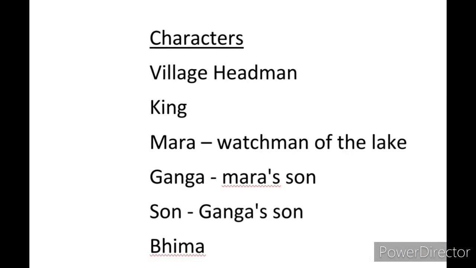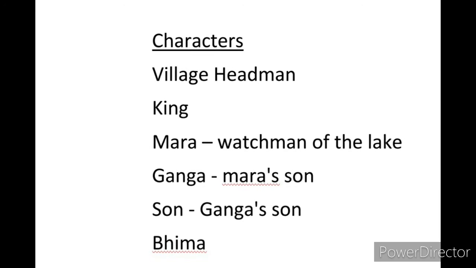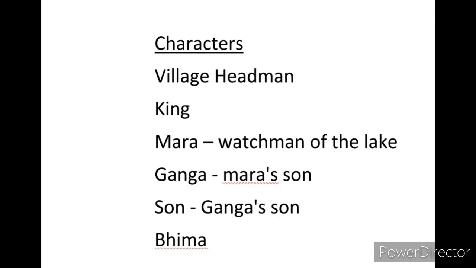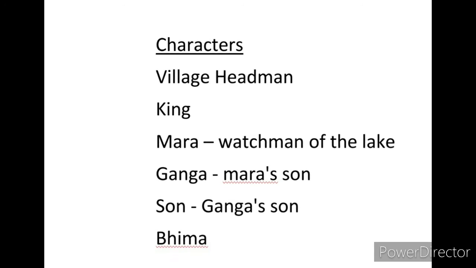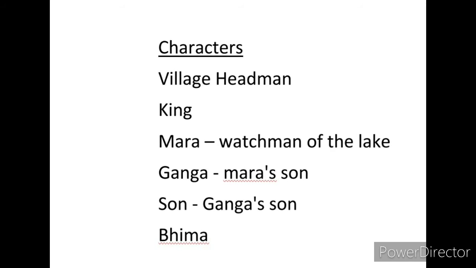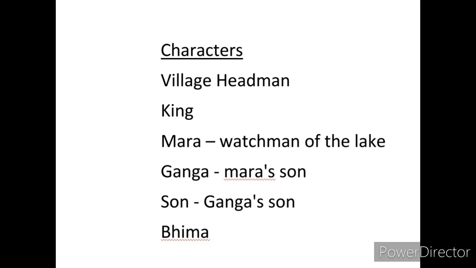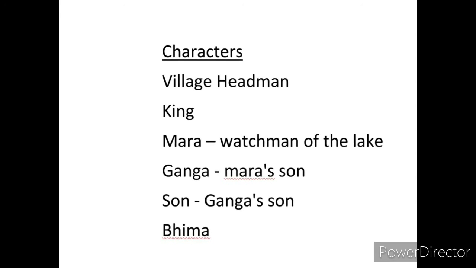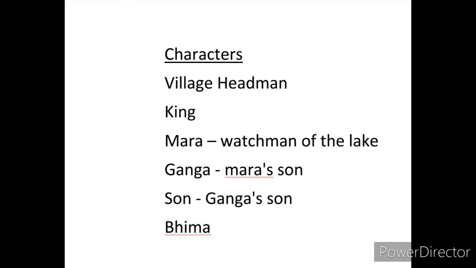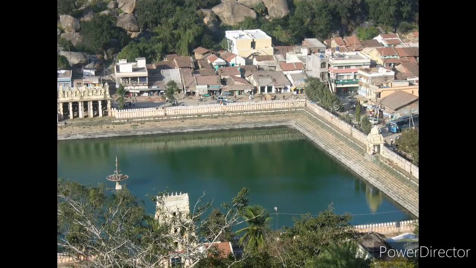So who all are the characters? They have given on page number 59 in your textbook: village headman, king, Mara, the watchman of the lake. He is the protagonist, he is the hero of the story. Ganga, his son, Mara's son, and there is a name called Sun. He is Ganga's son, and Bhima is a road worker, and some other characters. So these are the main characters of this play.